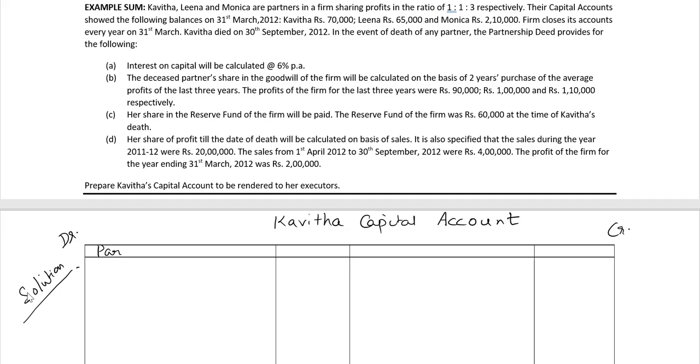We have particulars, rupees, particulars, rupees. Let's begin by bringing down the balance of Kavita's capital account by balance brought down. It says the capital account showed the following balances on 31st March 2012. So Kavita's balance is 70,000 rupees.